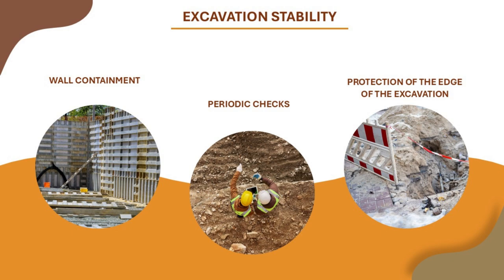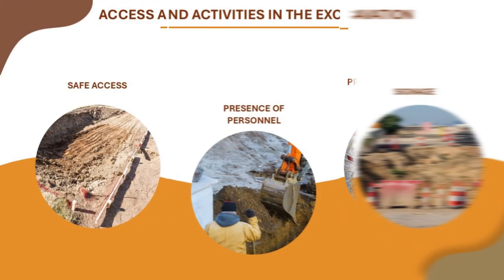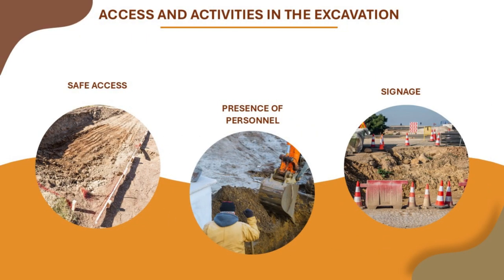Periodic checks. The walls of the excavations must be inspected regularly for signs of instability, especially after atmospheric events such as heavy rain or frost. Protection of the edge of the excavation. Parapets and barriers must be installed to prevent people or materials from falling into the excavation. It is forbidden to accumulate materials or equipment at a distance of less than 1 meter from the edge of the excavation.